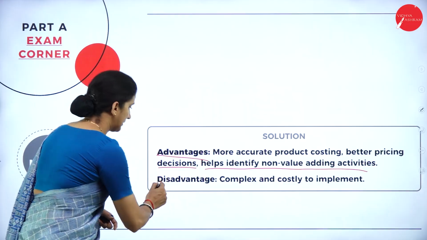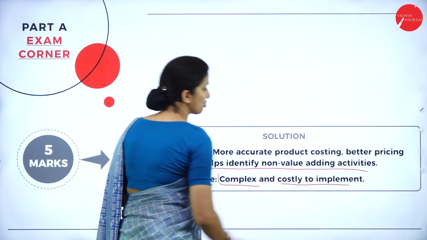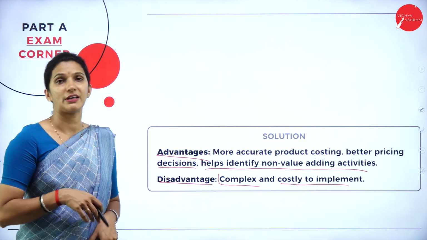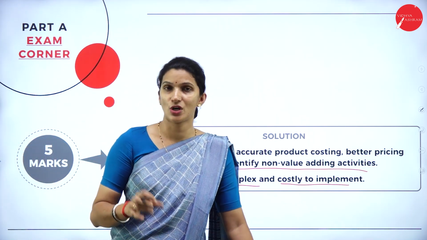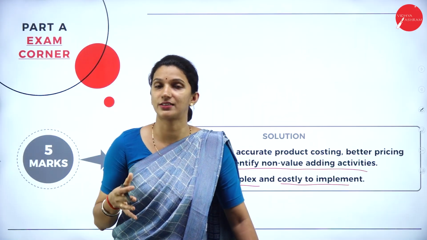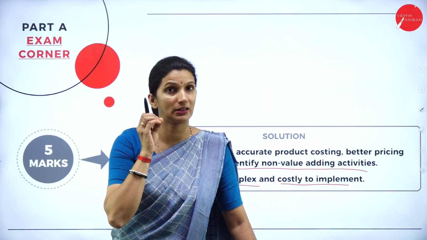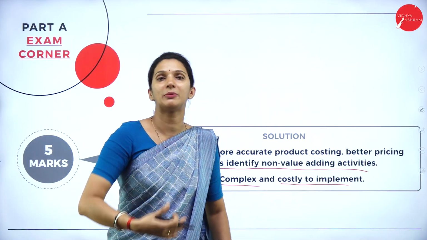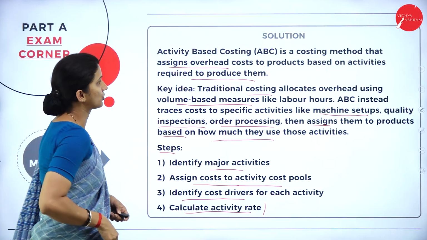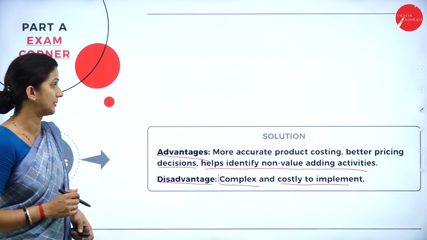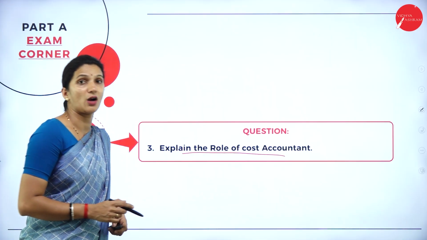Then the disadvantage is that it is very complex and costly to implement. Various procedures are involved in finding out the activities and fixing the standard for each activity. So there are complex procedures included, and it will be a costly procedure to implement in the organization. This much you can write about the ABC method. Then the next question we have: explain the role of the cost accountant.